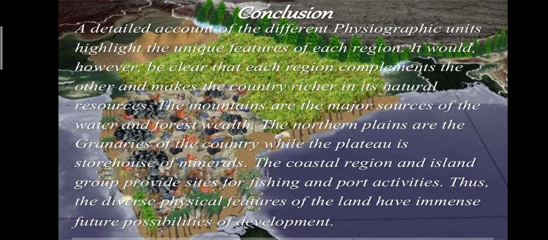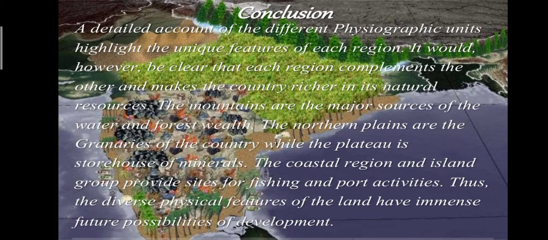Now here we finish our chapter. So what we learned in this chapter, we will discuss briefly in this summary. A detailed account of the different physiographic units highlights the unique features of each region. It would, however, be clear that each region complements the other and makes the country richer in its natural resources.